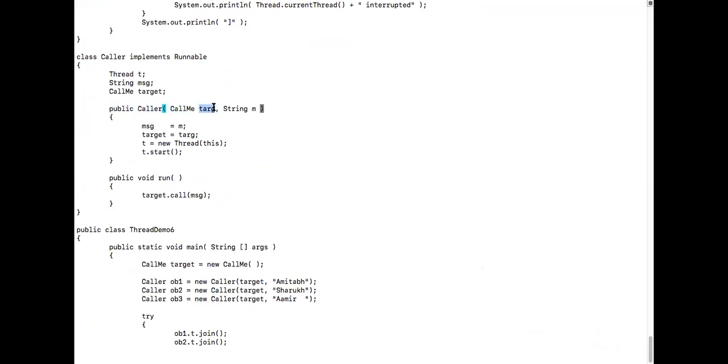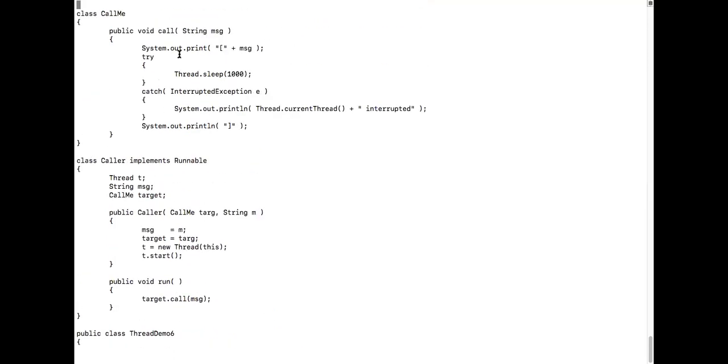Now what is the target here? The same target, and string M contains Shahrukh. It will create a new thread over here and associate this object with it. Then it will call t.start, and internally it will call the run method. Now what is it calling? Even this thread is calling the same call method of this one.